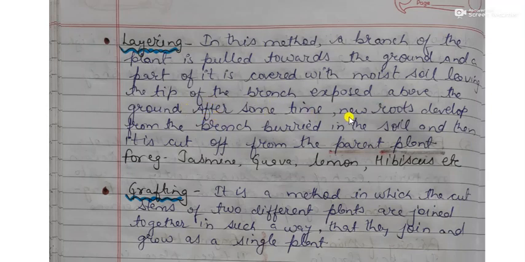After some time, new roots will develop from the branch which is buried in the soil, and then it is cut off from the parent plant. So we have produced a new plant from the parent plant by the method of layering. This method is carried out in jasmine, guava, lemon, hibiscus and many more plants.